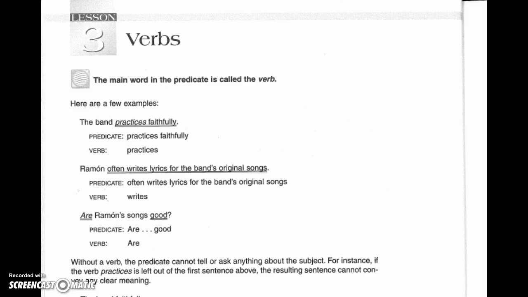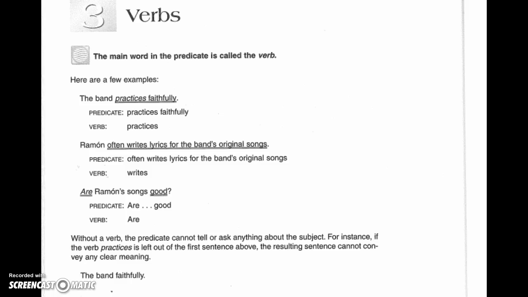Remember, a predicate can have modifiers, prepositional phrases, etc. But the one word, or maybe a verb phrase, within that entire predicate is called the verb. So we're looking at some examples here. The band practices faithfully. The predicate is practices faithfully, but the main verb there is practices.